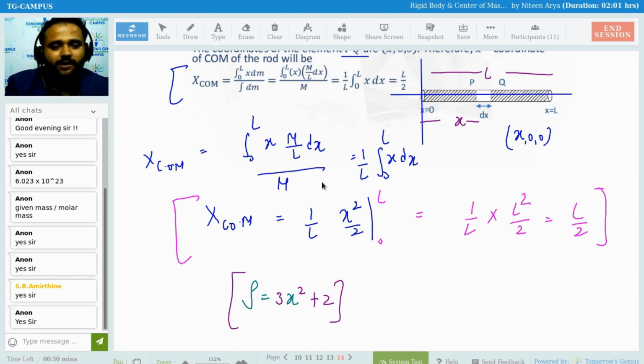The main thing is that the mass density sometimes changes with the length also. Then the question itself becomes a little bit more complicated. There you just need to take care of the integration, nothing else. You are going to find at least one question like this, don't worry.